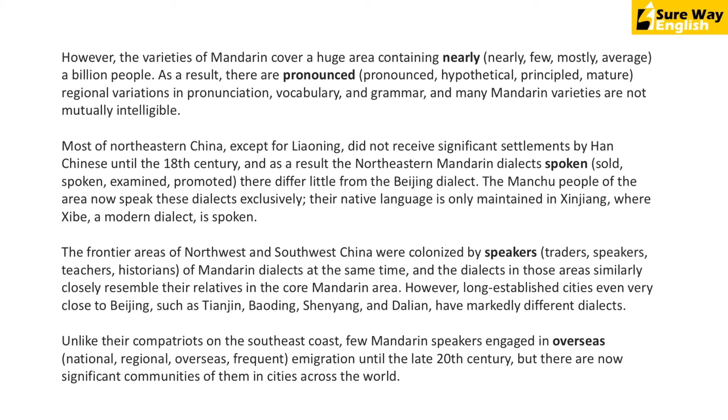So what kind of emigration would that be? National emigration would mean maybe at the country level. Regional emigration means from one region to another. Overseas, yes, because they are talking about the world. Engaged in frequent emigration, but there's nothing which says how much, or whether it was frequent or lesser. Overseas therefore makes more sense, because it connects with the second part, with the cities across the world. So again, I would point out that you should remember to read all the parts of the sentence.